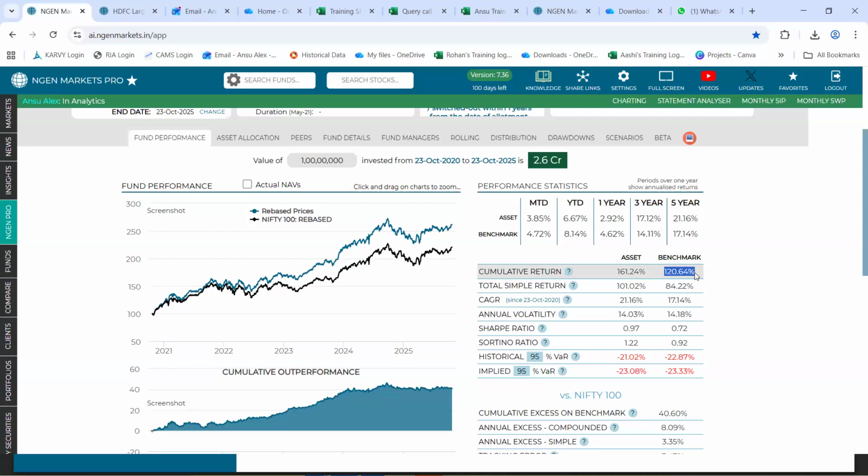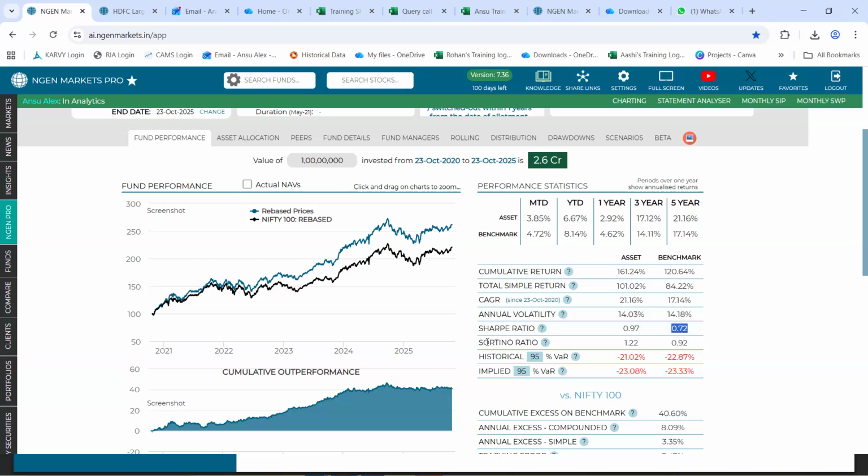Hence, you can say that there is an outperformance by the fund against the benchmark, stating that they have taken the same level of risk. And we can also view that in terms of its Sharpe ratio as well, which is the risk adjusted return, which happens to be 0.9 for the fund and 0.72 for that of the benchmark, which is again higher.